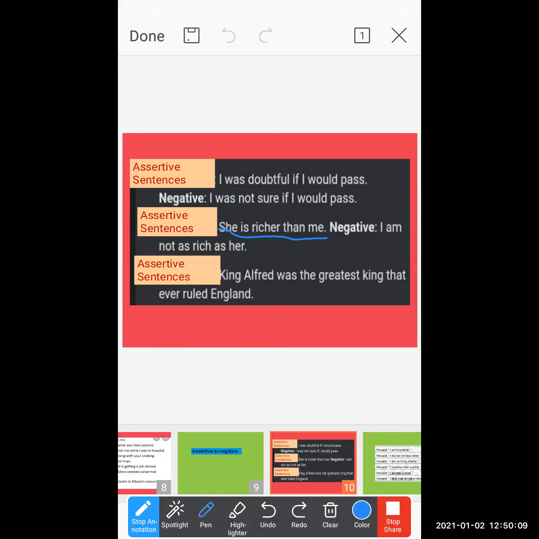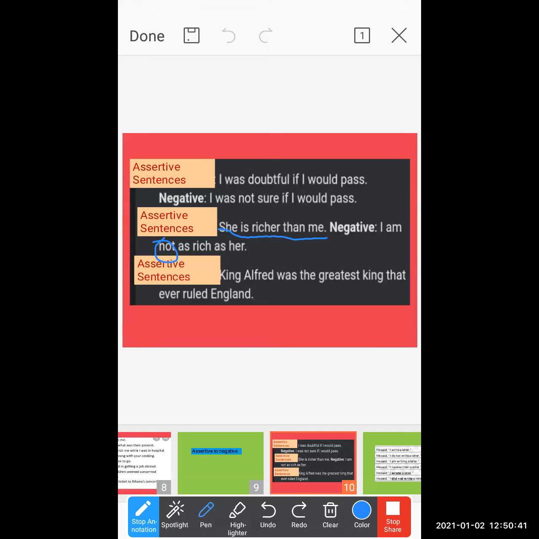They use the negative word "not": I am not as rich as compared to her. This is the kind of sentence you make when you do a sentence transformation from assertive to negative. But keep in mind that the basic meaning remains the same.